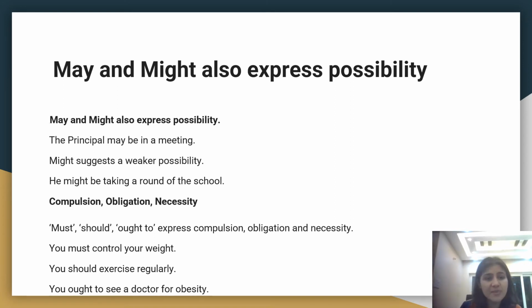If we can say that may is a somewhat stronger possibility, then might is a somewhat weaker possibility. He might be taking a round of the school, we are not sure. He might be taking a round of the school. Okay, now must, should, ought to, they all express compulsion, obligation, and necessity.